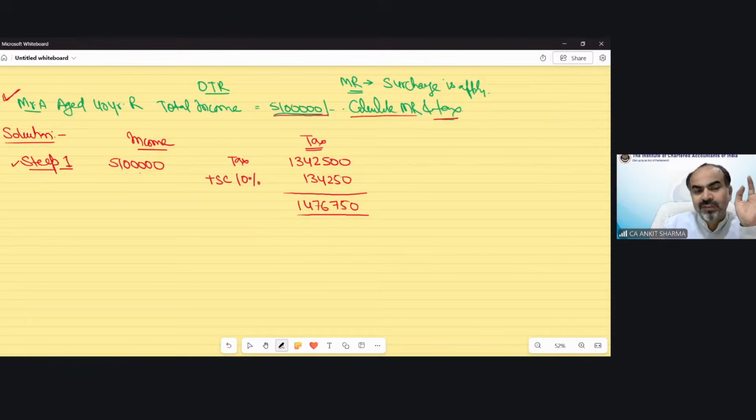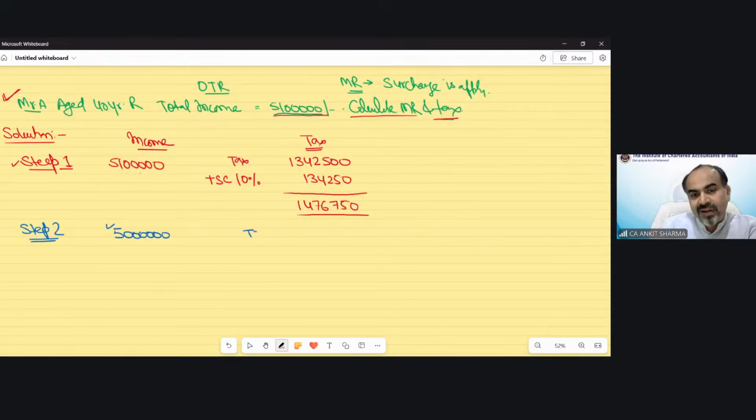So we did not do anything new. We just need to follow step number 1. Step number 1 says that you have to calculate the tax on the income which has been given in the question. Now step number 2. Step number 2 says you have to write down that income up to which there is no surcharge applicable. Because the income is 51 lakh rupees, up to which income is there no surcharge in this situation? Up to 50 lakh rupees, there is no surcharge. So this is fixed. You have to take 50 lakh rupees in step number 2, that amount up to which there would be no surcharge applicable.